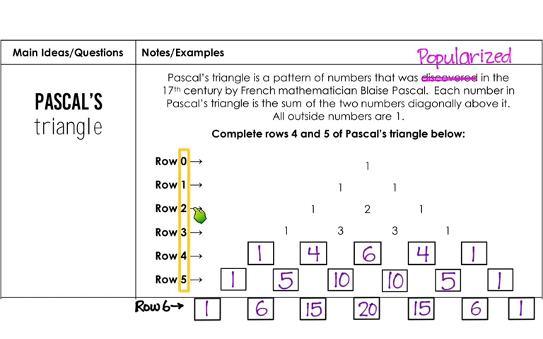And I do want you to notice that we call these rows 0, 1, 2, 3, 4, 5, and then of course 6. And then I want you to look at this diagonal right there. Here, in this diagonal, we always get the name of the row. There was no number here, so we'll call that 0. That was the 0 row. Then this was row 1, row 2, row 3, row 4, etc. The diagonal just after the diagonal of ones, the next diagonal, is the name of each row.